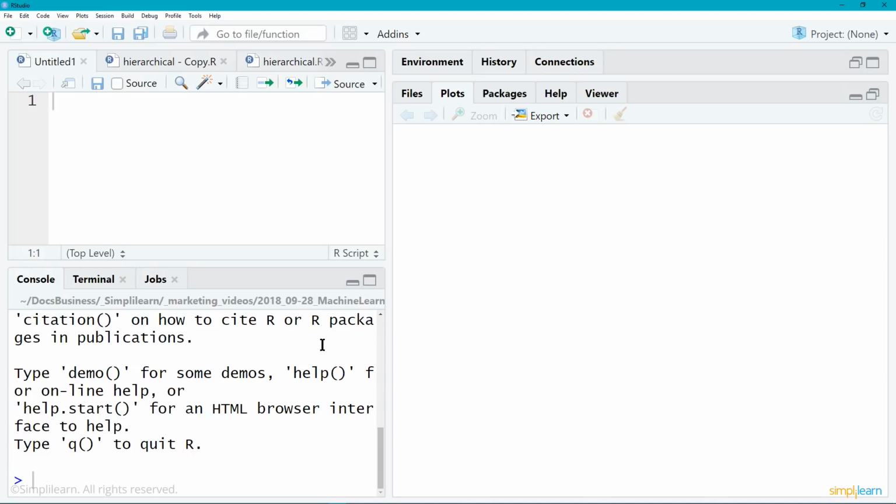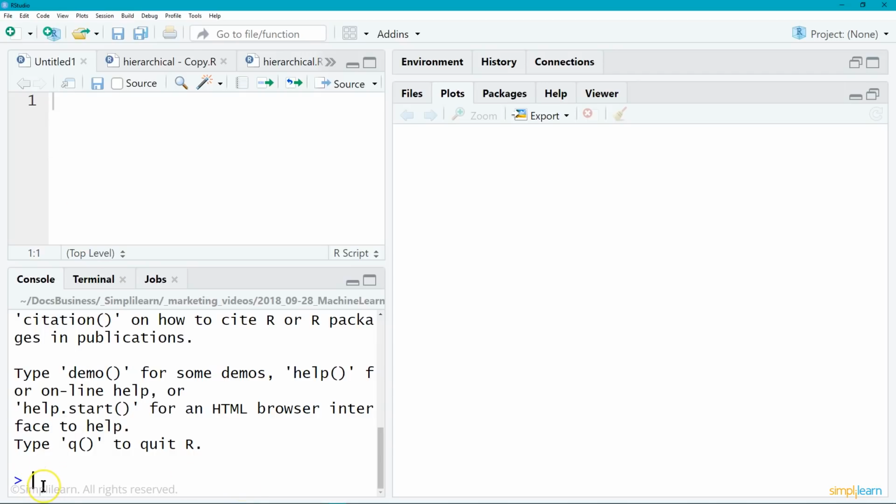So here we are in our RStudio, and if you remember, it comes up automatically in 3 panels. I have my font on fairly large to help out. The upper left panel is a file that's open. You can have multiple files and tabs open, as you can see on mine right now. I'll probably close most of those in just a minute. And this is where you can put in your commands. Then you can execute these commands by either clicking on the run box or Control-Enter, which is the hotkey for that. And all that does is put that down in the console and execute that line of command.